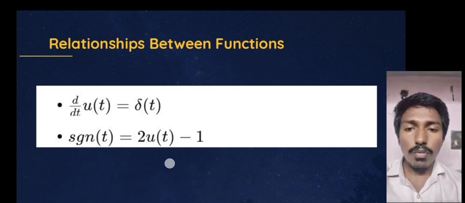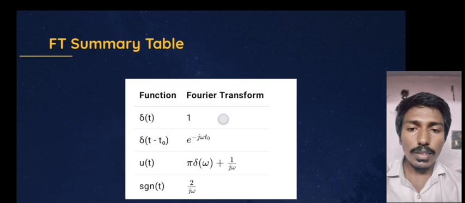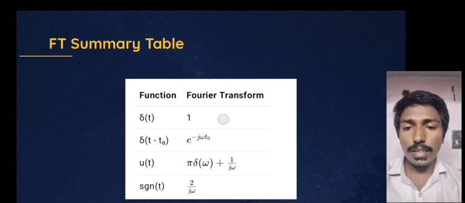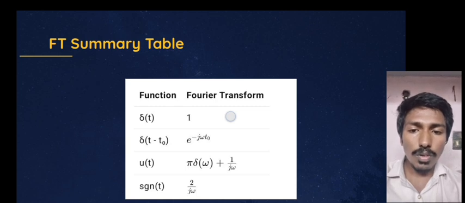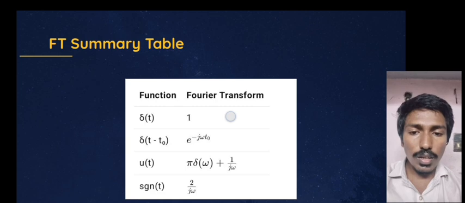Fourier transform summary table. You can check that in the summary table, the Fourier transform of del of t is 1. Del of t minus t naught is e power minus j omega t naught. U of t is pi del of omega plus 1 by j omega.